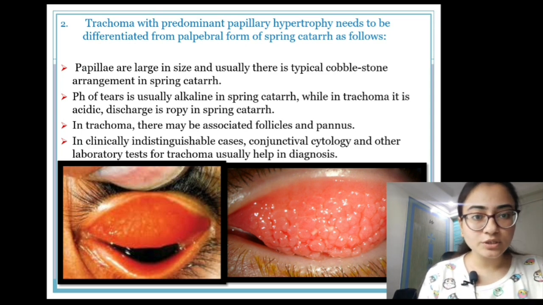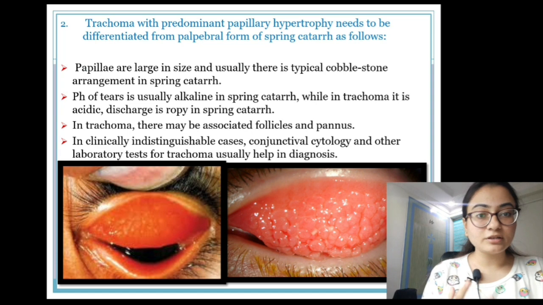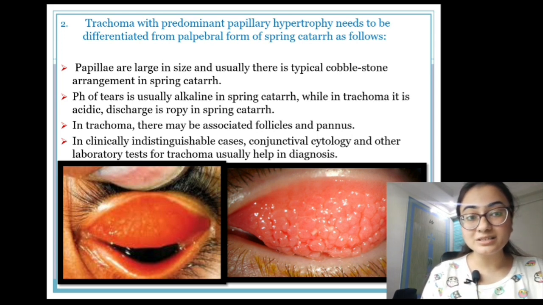In the image below, the image on the left side is trachoma, where you can see small papillae, while the image on the right is the viral keratoconjunctivitis, where you can clearly see the papillae are so big in size.